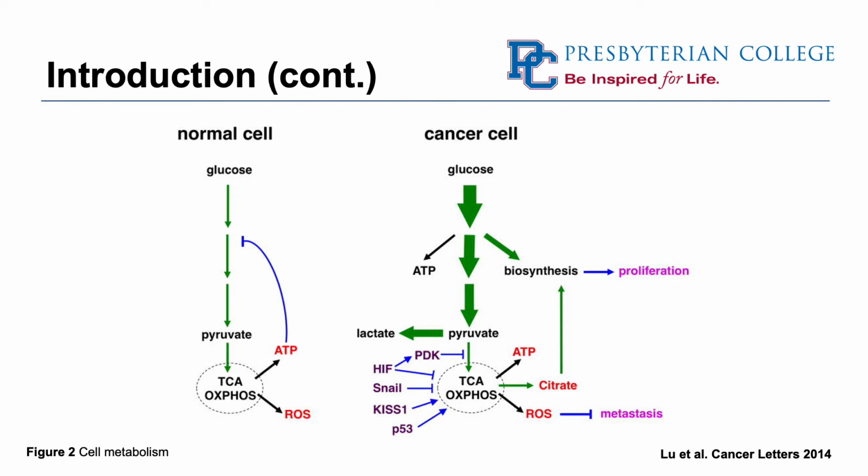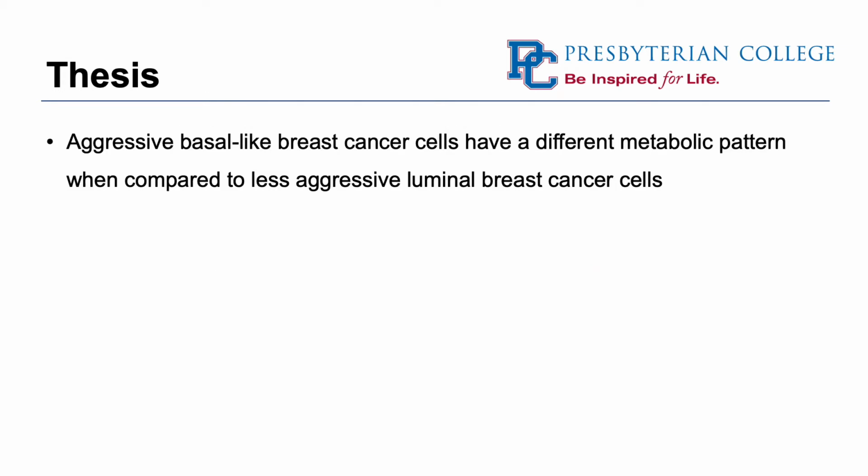So we looked at the metabolism of luminal and basal-like breast cancers under various carbon sources to determine whether these 2 metabolize differently, which leads me to the thesis of the research. So aggressive basal-like breast cancer cells have a different metabolic pattern when compared to less aggressive luminal breast cancer cells.